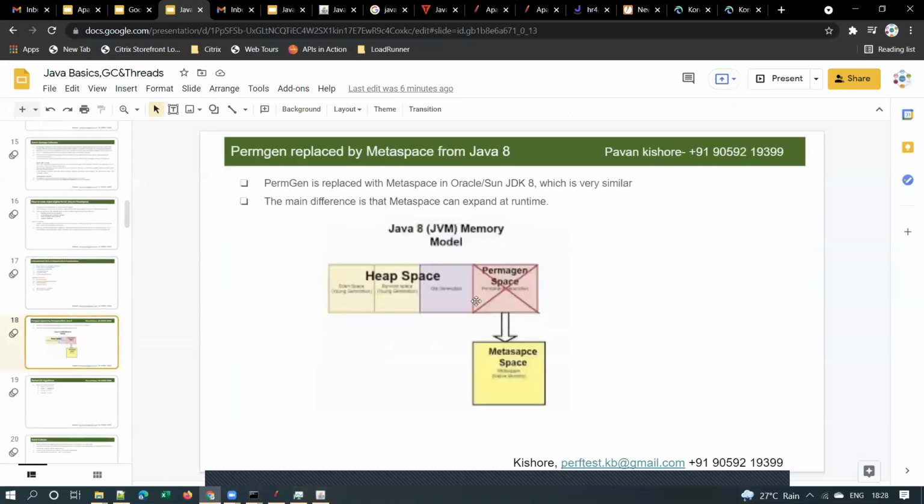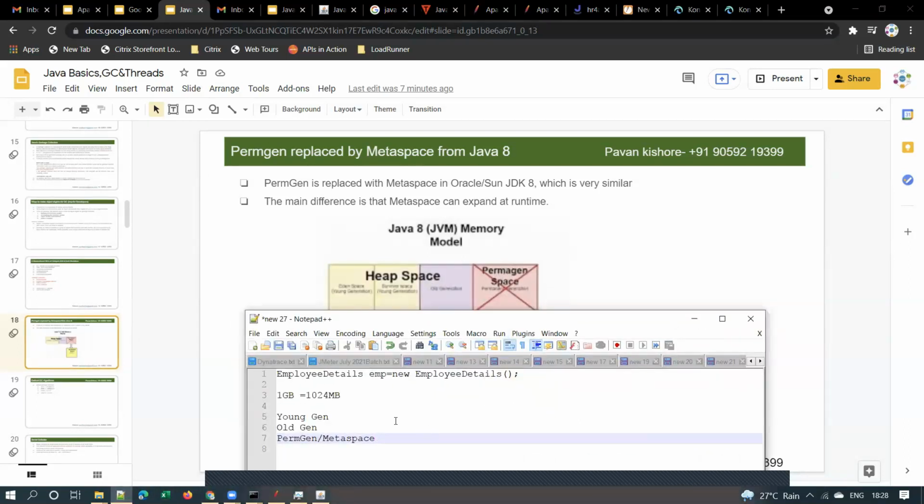I explained it here in this diagram. PermGen space was deleted and replaced by Metaspace from Java 8 onwards. This is the difference; there is a small change in the heap architecture from Java 8. That's why I'm giving here PermGen or Metaspace.